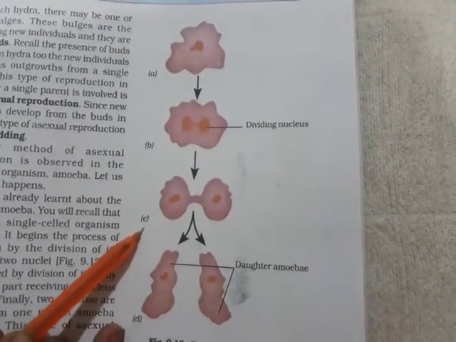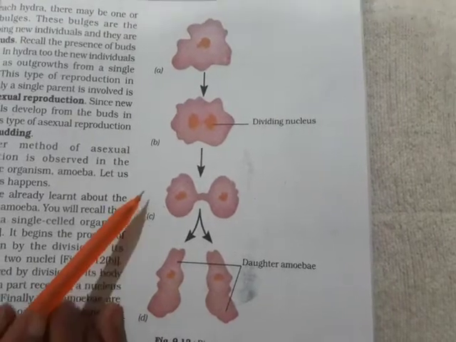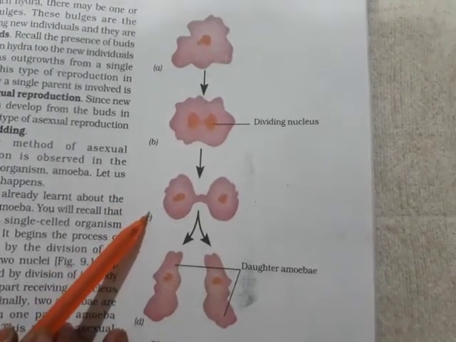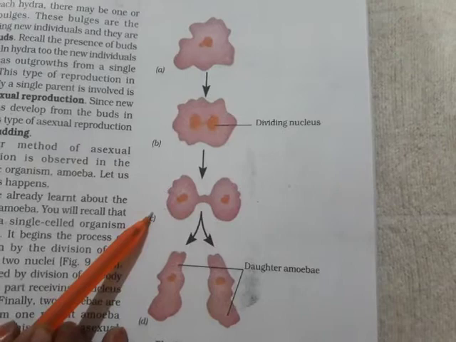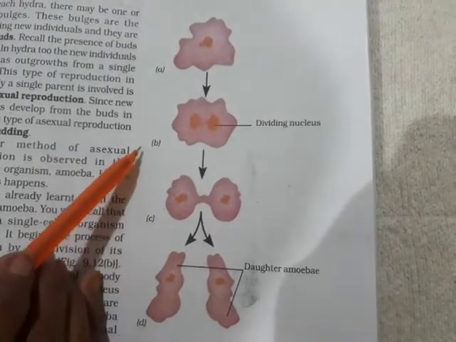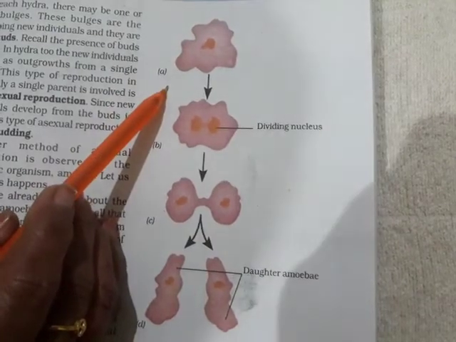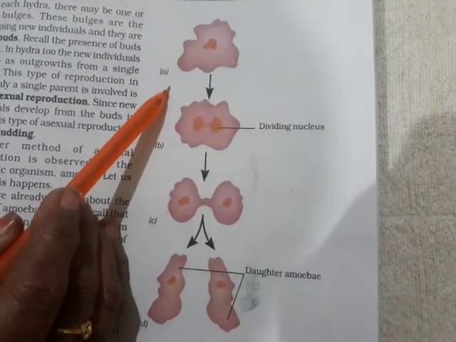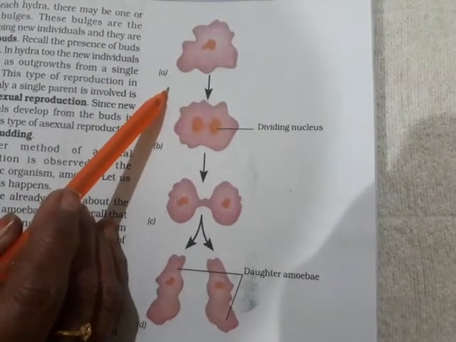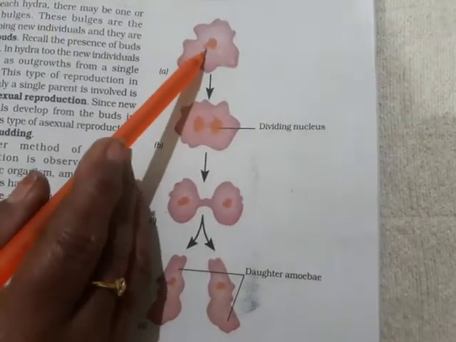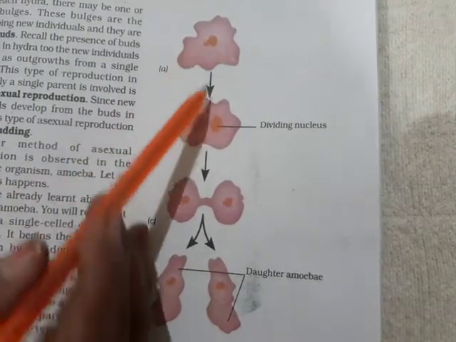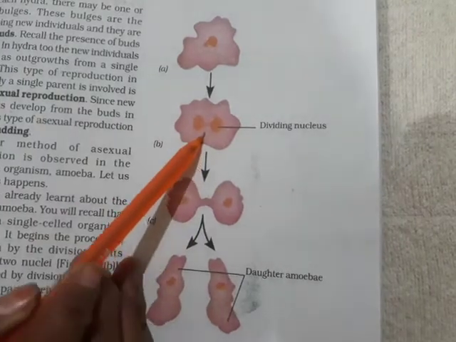These diagrams show binary fission in amoeba. It's also a type of asexual reproduction. Amoeba is a single-celled organism. It begins the process of reproduction by the division of its nucleus into 2 nuclei.